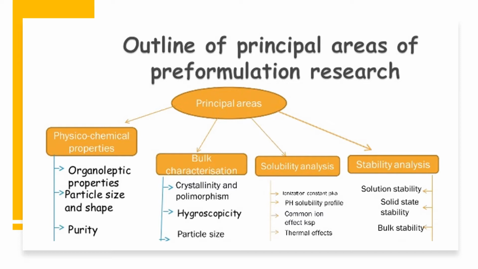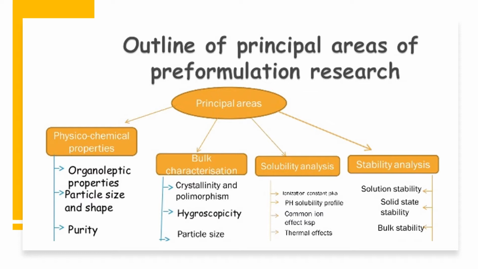When we talk about the principal areas of pre-formulation research, it is divided into four parts. The first is the physicochemical characterization properties. Second is the bulk characterization. Third is the solubility analysis. And the last one is the stability analysis. So my dear friends, try to understand: when we initiate the pre-formulation study, we have to analyze it from four points of view.